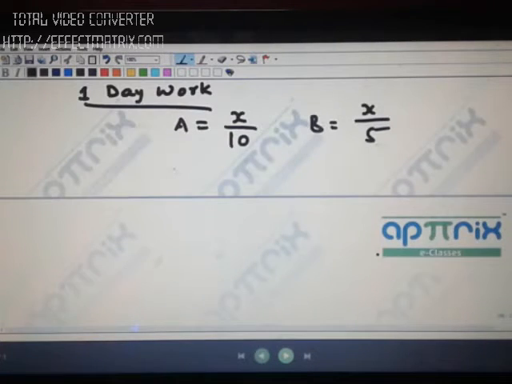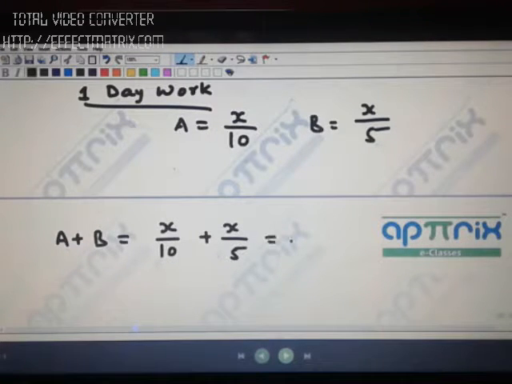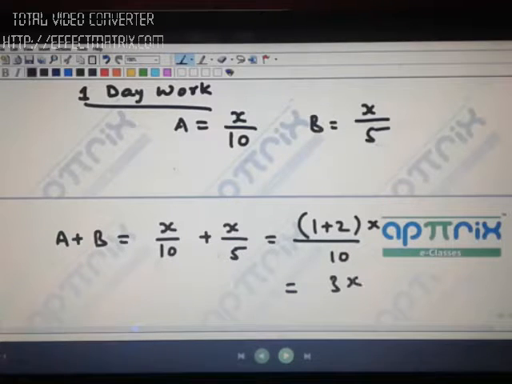Now if you combine both of them, you will get 1 day work of A plus B. So A plus B in total will give you X by 10 plus X by 5. If you just combine these values, you will be getting 1 plus 2 X by 10, that is 3X by 10.